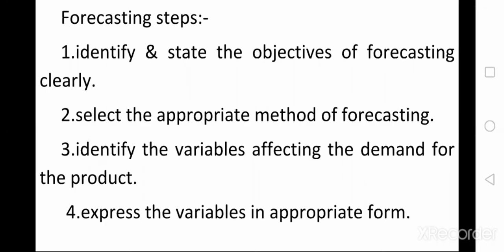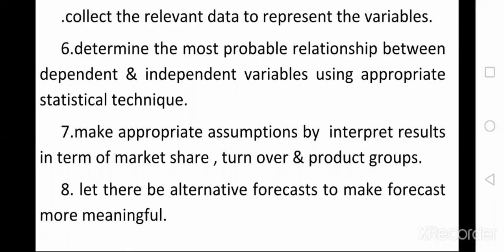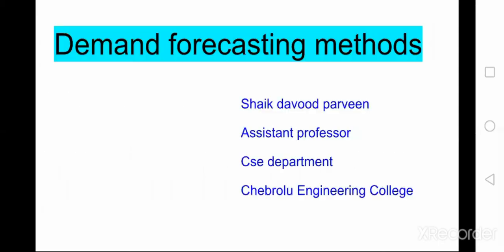And from these variables, make a relationship between dependent and independent variables with the help of statistical techniques such as the probability linear equations method. Next, make appropriate assumptions and interpret results in terms of market share, turnover and product groups. And the last one, let there be alternative forecasts to make the forecast more meaningful. So these are the different steps of demand forecasting.